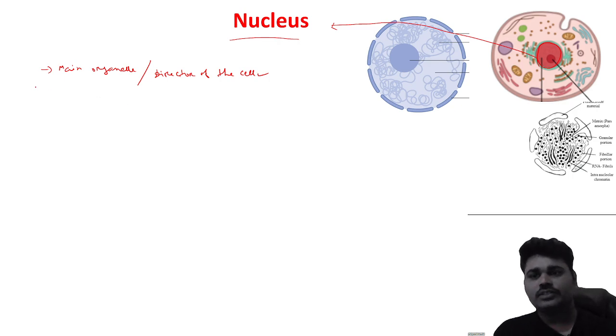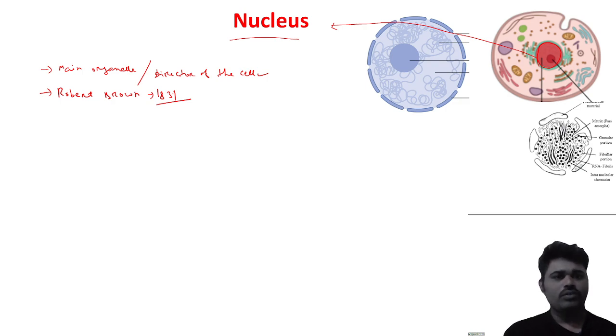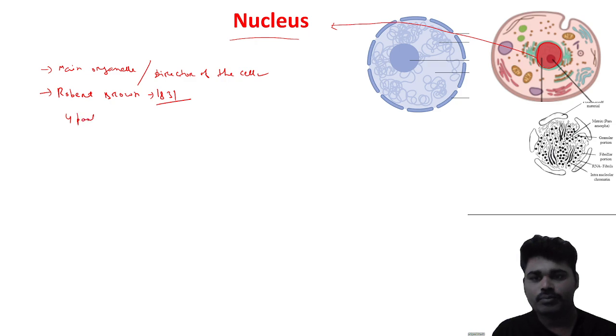Now the nucleus was discovered by Robert Brown in 1831. So look at the structure. This is a nucleus. The nucleus has four parts. Mainly it can be divided into four parts.